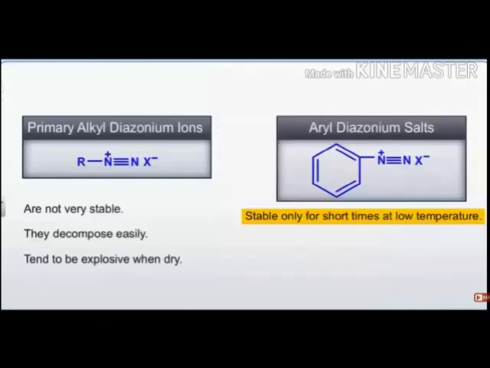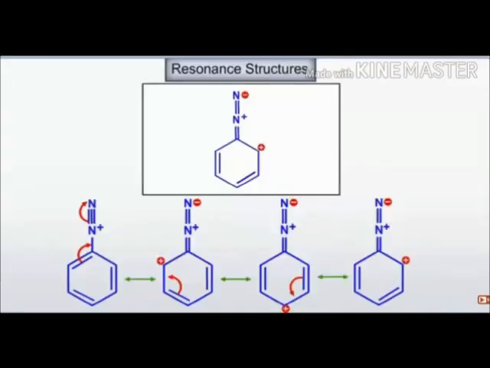In this you can see that primary alkyl diazonium ions are not very stable. They decompose easily and tend to explode when dry. Therefore primary alkyl diazonium ions are not formed easily, but aryl diazonium salts are formed because they are stable for a short time at low temperature, 0 to 5 degrees Celsius. Primary alkyl diazonium ions are not even stable, so aryls are mostly prepared, because they are resonance hybridized, with the positive charge in conjugation with the ring. Therefore aryl ions are more stable.